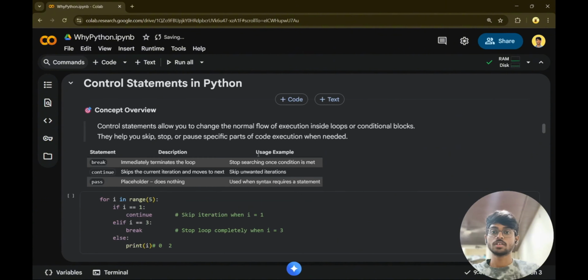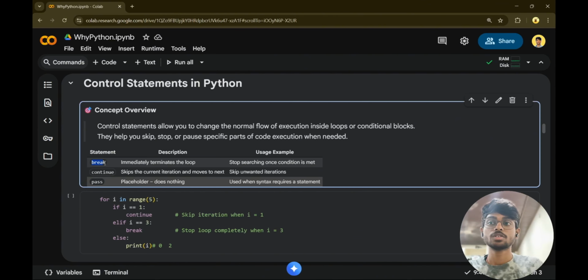I hope you understood the difference between continue, break, and pass. Let me revise this. The break statement is used to completely terminate out of the loop, whereas the continue statement is used for just skipping a particular iteration, and the pass statement is used as a placeholder.